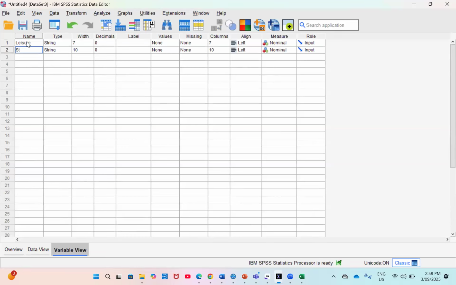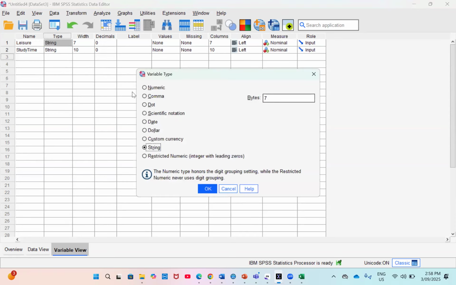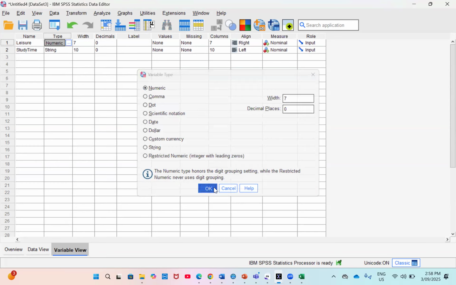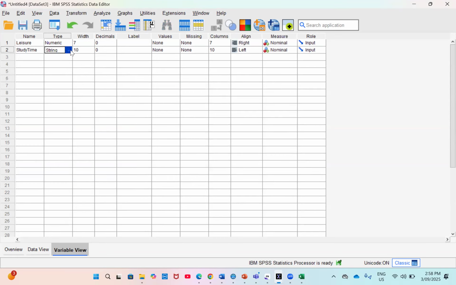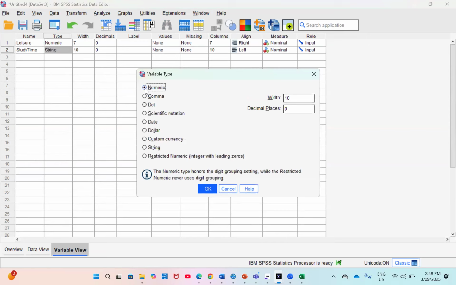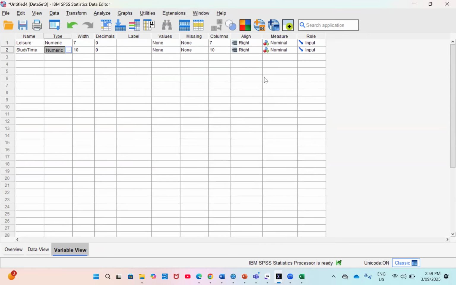And this is steady time. Now, I know that these are not strings, but rather they are numerical values, so I need to specify that these are numerical values. And then these are scale as well. Okay, so here I want to run a correlation. How do I go about it?